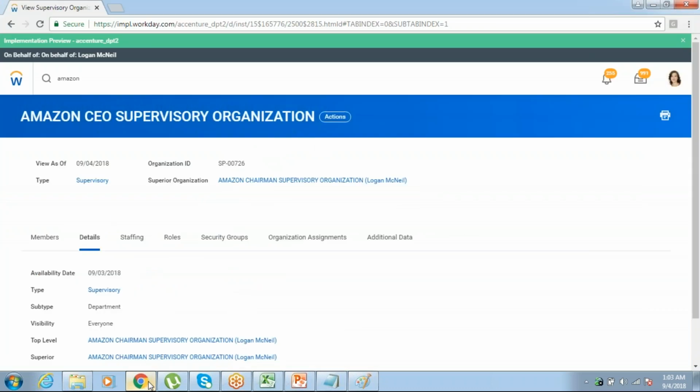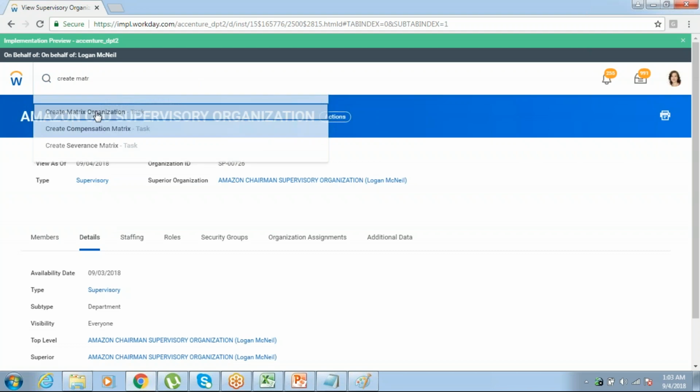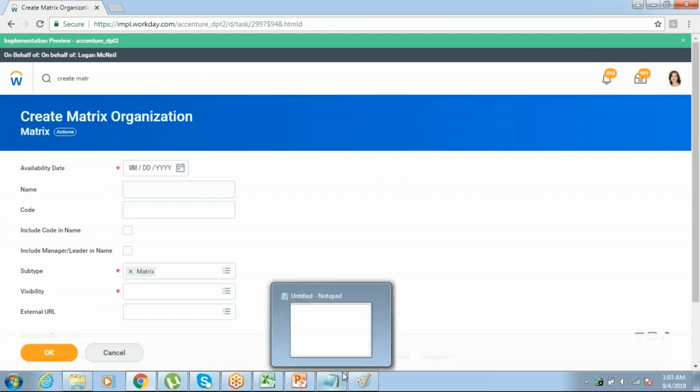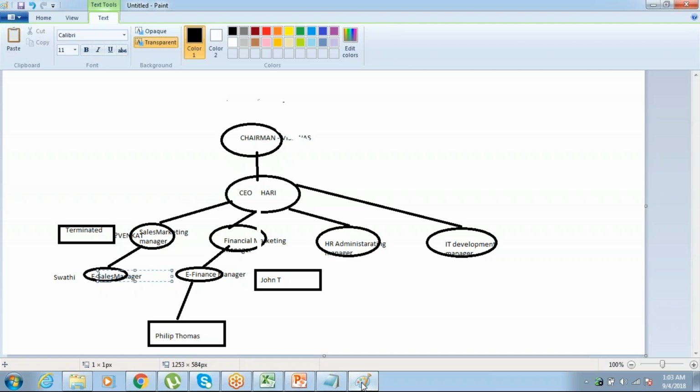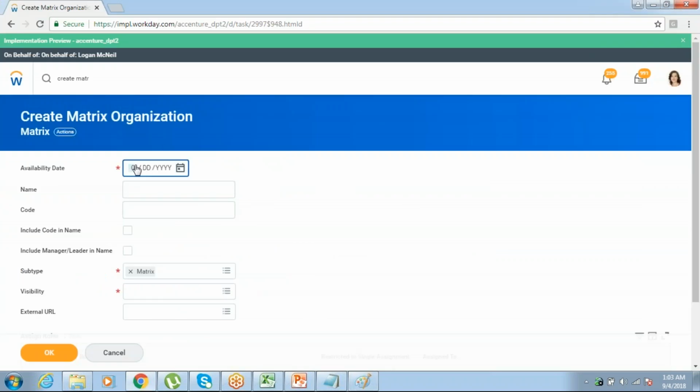Let me create a matrix organization and I'll show you how to assign members as well. Now, creating a matrix organization is my task. Let's take my matrix organization as the e-sales manager, with the date 09042018. My matrix organization will be the e-sales marketing manager. This is my name.